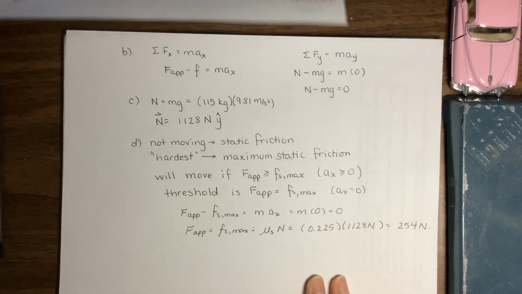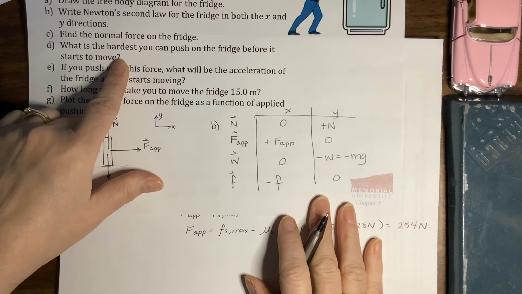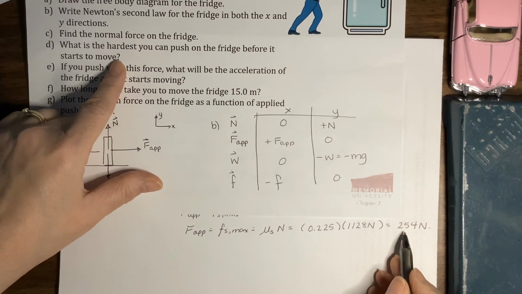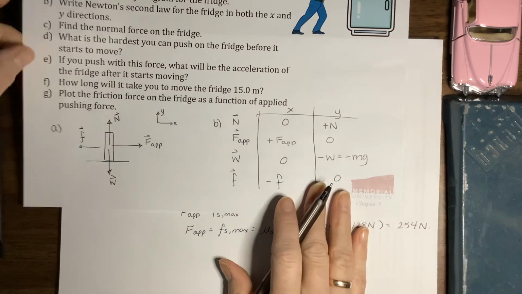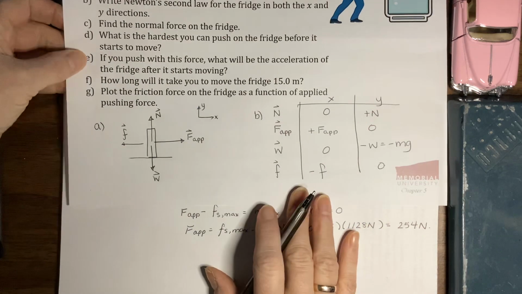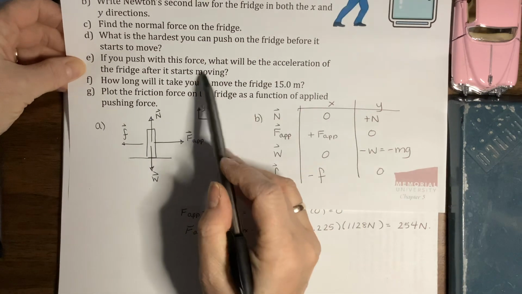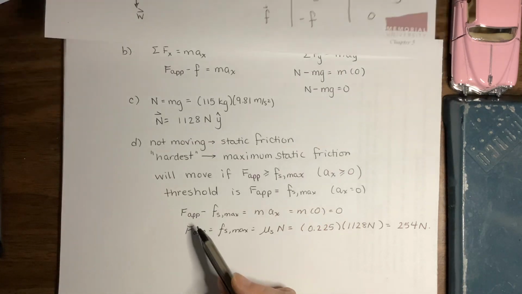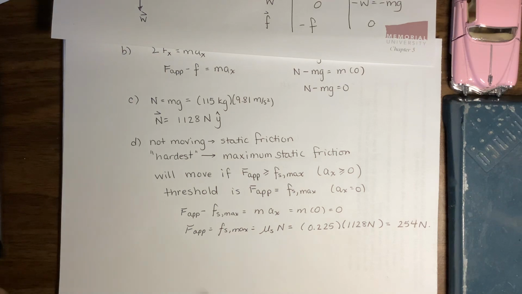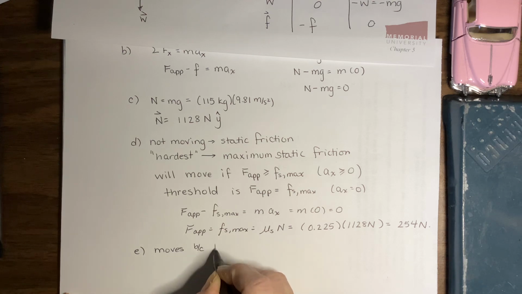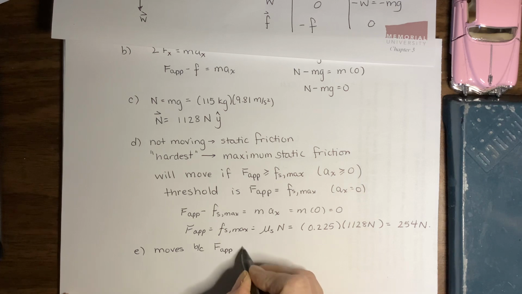So the hardest we can push on it before it starts to move is 254 newtons. As soon as our force exceeds that much or hits that much, that's when it's going to start to move. Part E. If we push with this force, then it'll start moving. What'll be the acceleration of the fridge? Okay, so when the fridge moves, that's because our applied force is now meeting the static friction force.